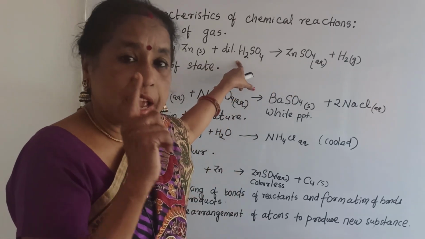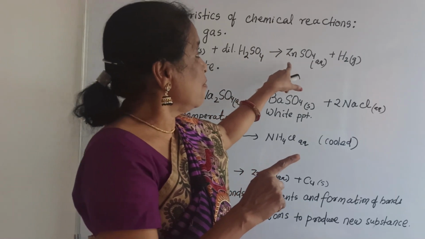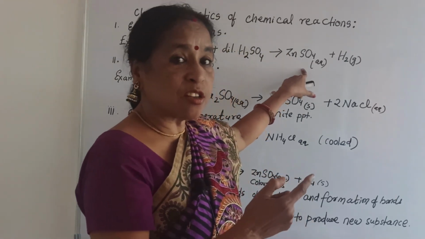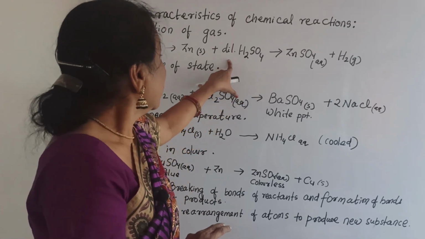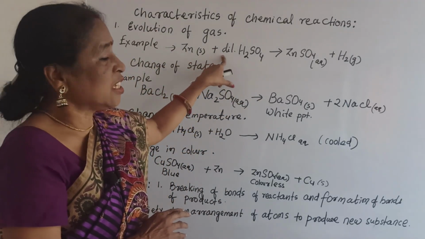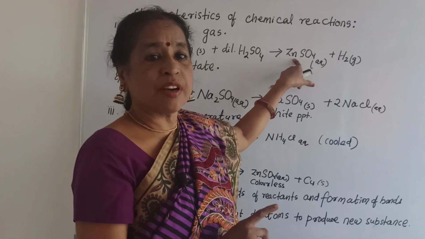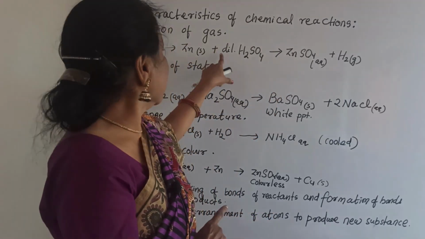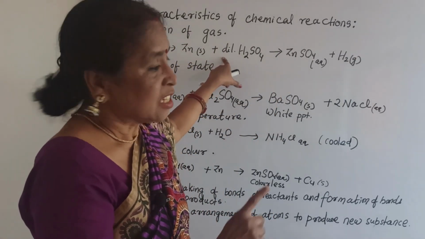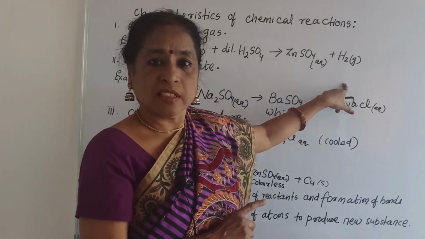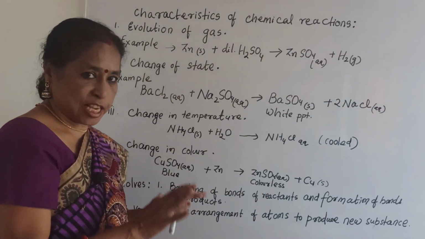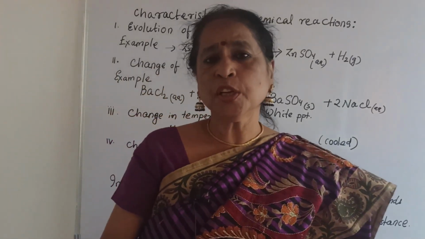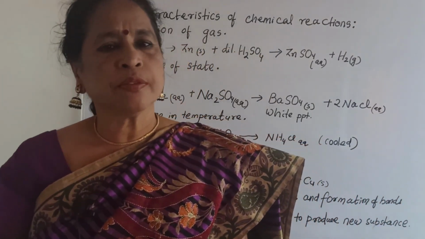There is no extraordinary element present that is not present in the reactants, that is not possible. If nitrogen is not there, nitrogen will never be produced here. If silver is not there, silver will never be produced here. That means only rearrangement of atoms takes place to produce a new substance.